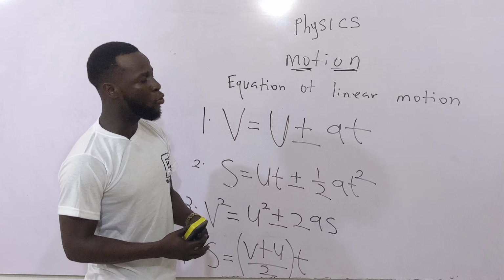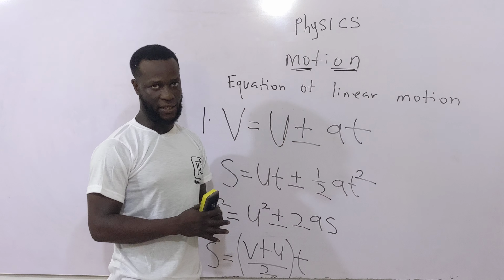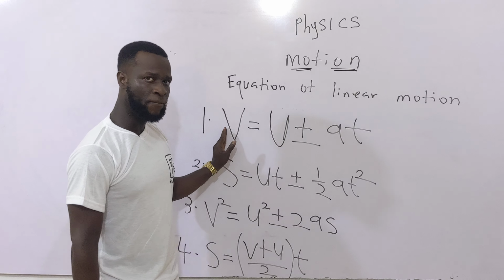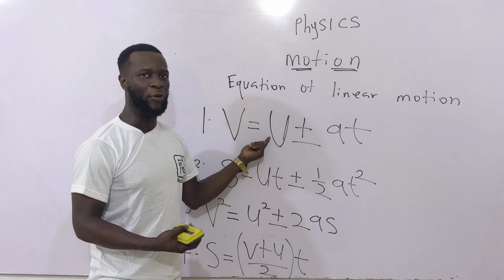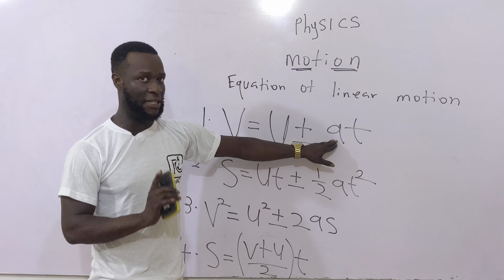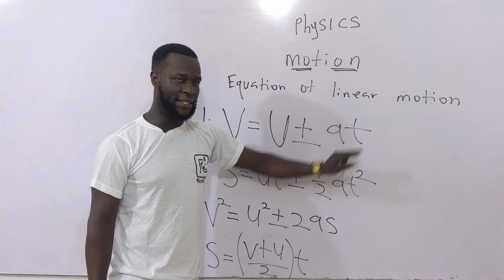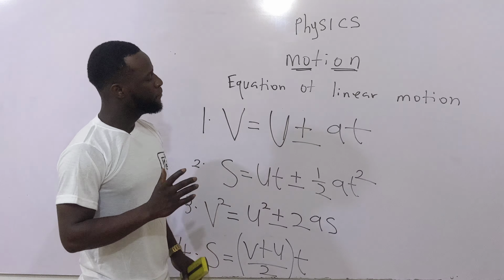Now, let me talk about what these letters stand for and why there is a plus and a minus. Here, V stands for final velocity and U stands for initial velocity. A is acceleration or deceleration, and T is time. S is distance.